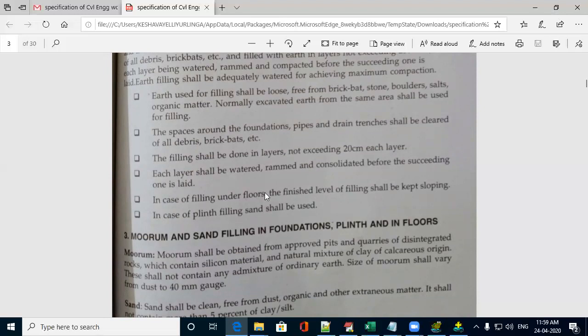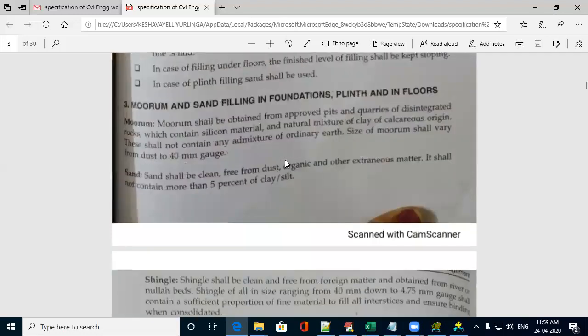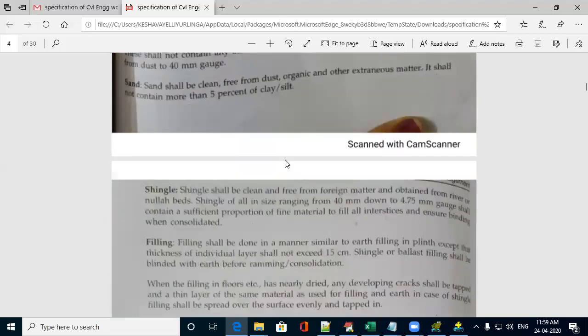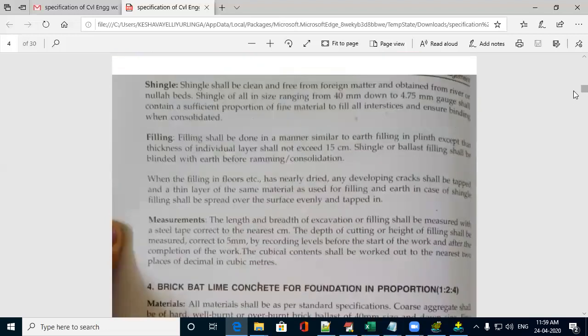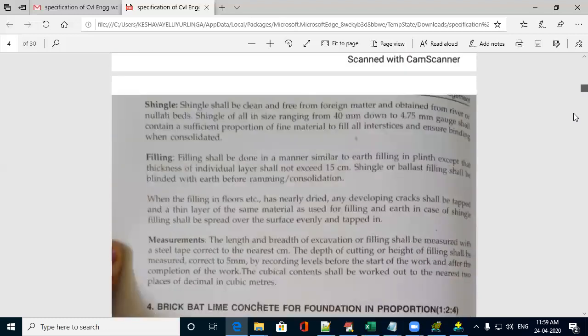In case of filling under the floors, if you are using the earth, then the finished level of filling shall be kept sloping just to drain out the water. In case of plinth filling, sand shall be used. This is about earth filling. This moram and sand filling is not required. I have rounded off a few things. All those things are important for your exams.